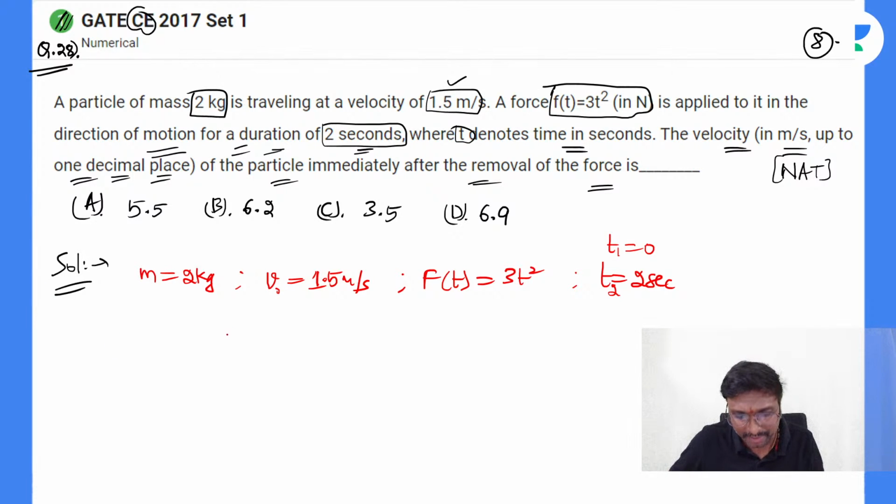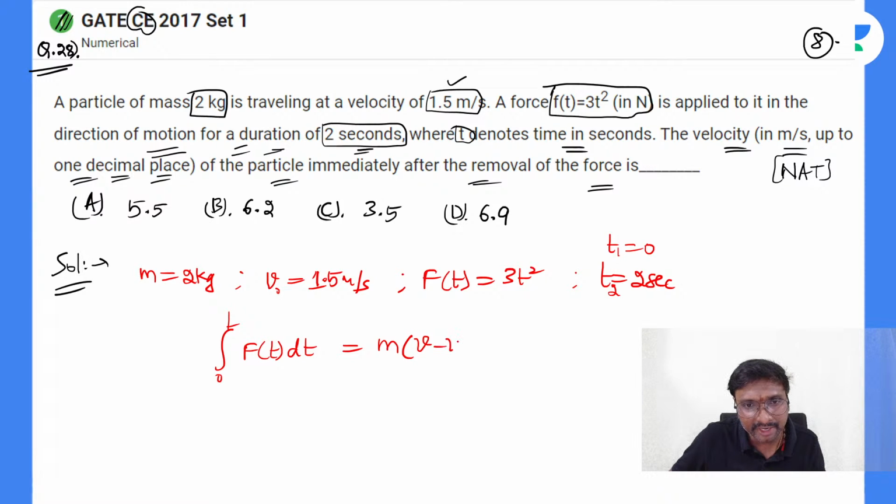So do you remember this, everyone? Integral 0 to t of f of t dt will be equal to mass into change in velocity, m into v minus v naught, or m dv. Do you remember this expression?